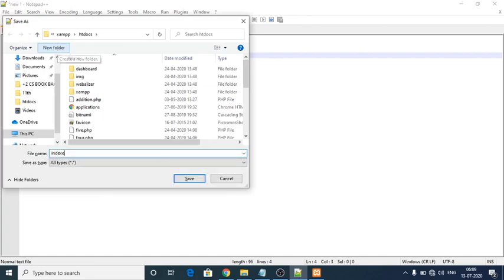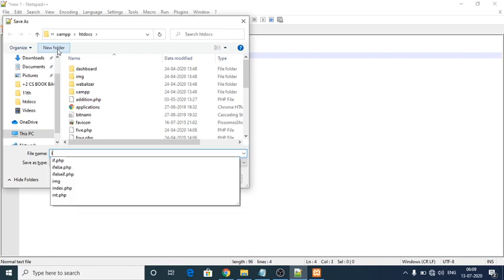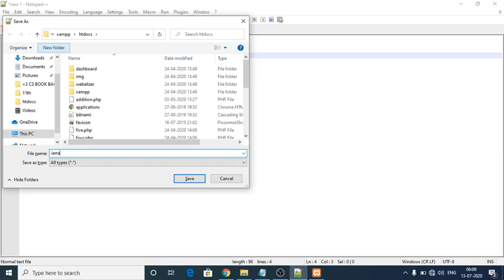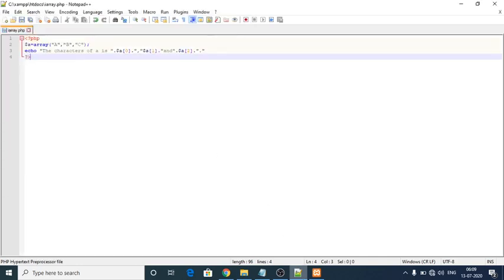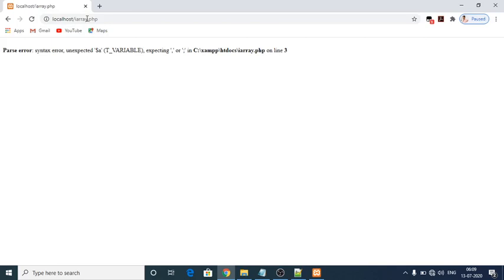Index array is my program name, dot php. To execute this program, please go to the browser. Within this place you have to give your program name, array dot php.